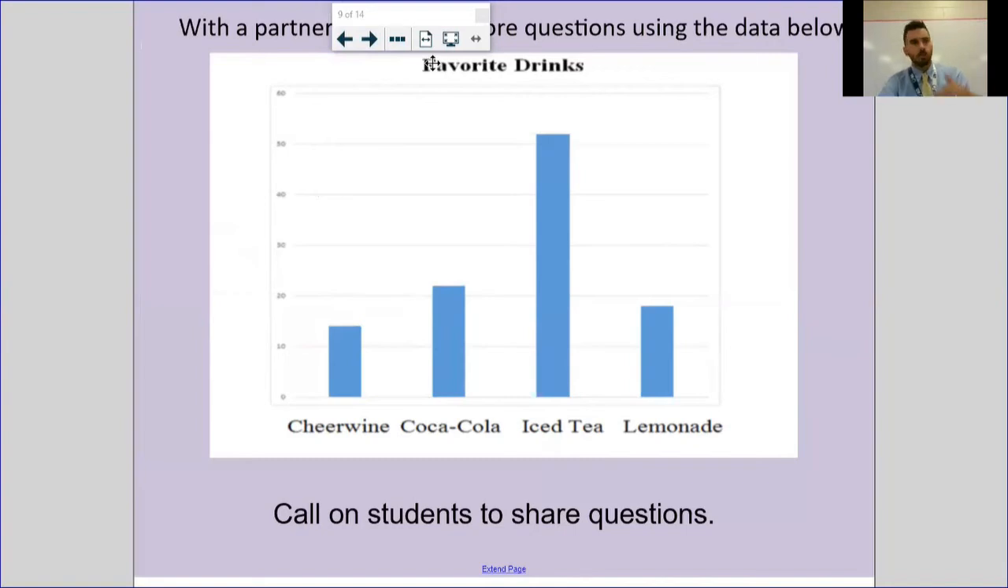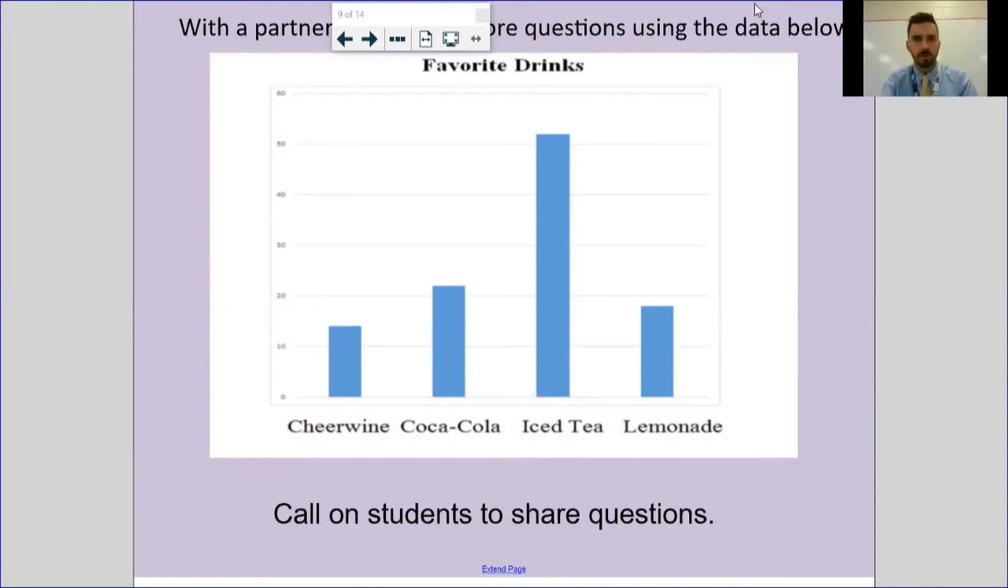Here it's saying that in class what we're going to do is get with a partner or 6 feet partner, and we're going to come up with our own questions. Guys, there's really almost no limit to the amount of questions you can come up with when looking at a graph. I could say how many people liked iced tea, lemonade, and Coca-Cola combined? How many more people liked iced tea than Coca-Cola and Cheerwine? How many people like Cheerwine and lemonade combined? So many options that you could come up with. That's why with this data, it's almost endless the amount of questions you can ask.